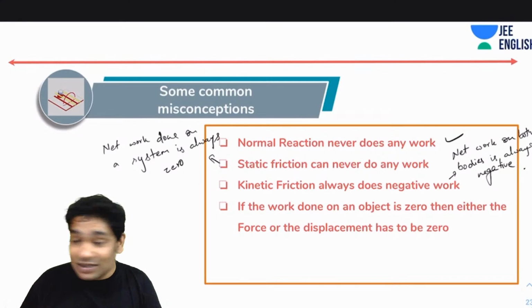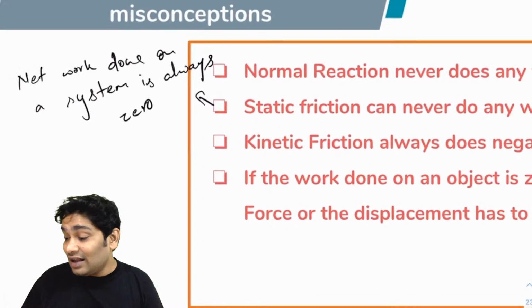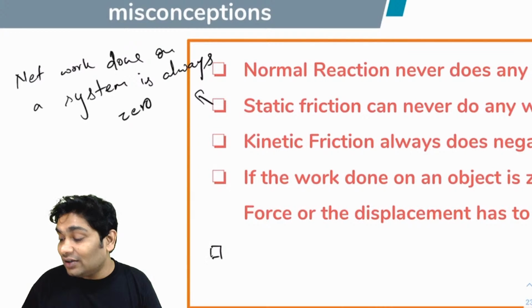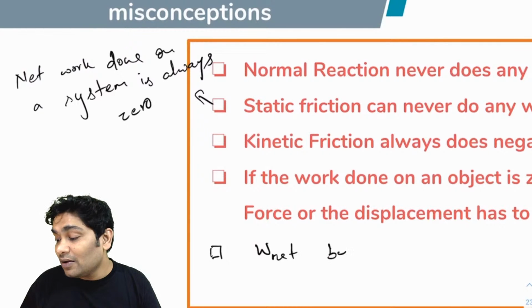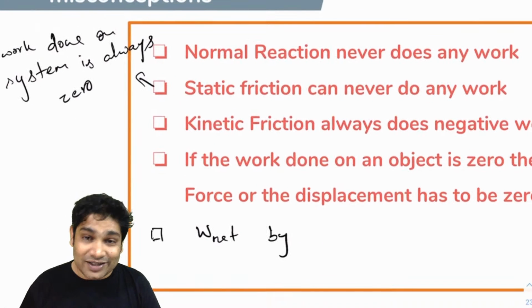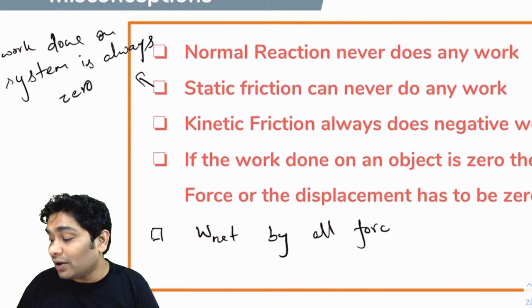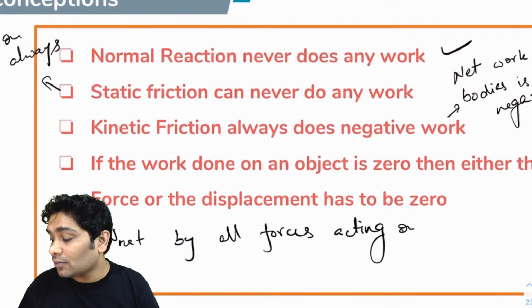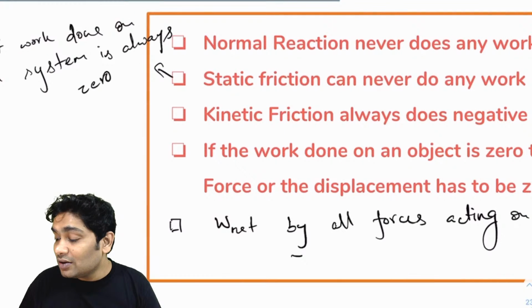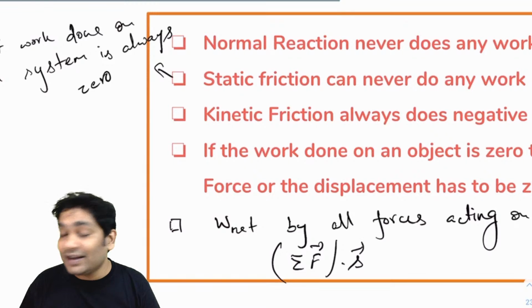Similarly, another misconception that happens to people, which I haven't added here, is that the net work by a lot of forces, like suppose there are 10 different forces acting on a body, so by all forces acting on a body is equal to summation F dot S. That is wrong.